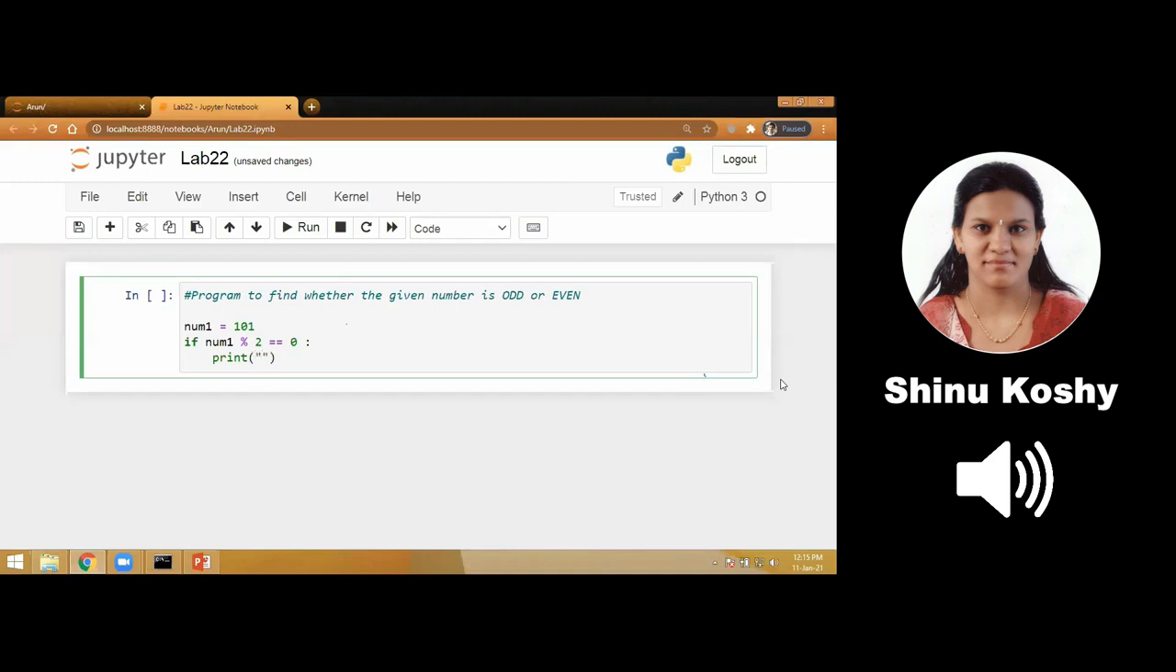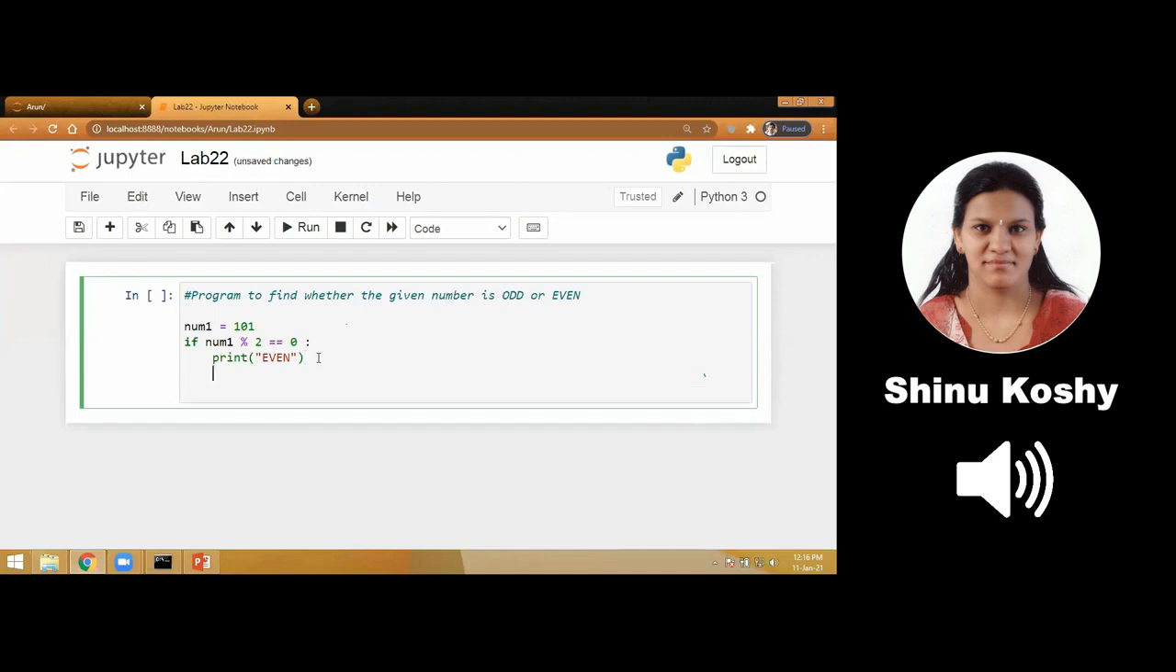Now the first condition, what if it is true? That is, if num mod 2 equal to 0 is true, I print my first statement, that it is an even number. Can you notice the indentation? After the if statement, as soon as I press enter, it automatically takes the indentation. That is why we are using Jupyter Notebook. It is much easier for you to do it here, and you are less likely to make mistakes.